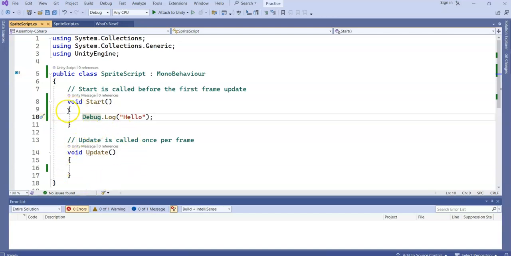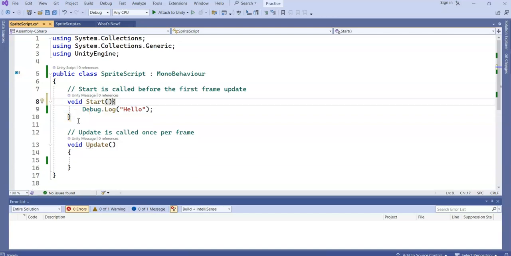Remember how I said that you need a beginning curly brace and an end curly brace, and then whatever statement you have for your method goes on the inside of it? Well, it's formatted this way so that it's easy to read. But technically, we could put this curly brace on the same line as the start function. And guess what? No errors. It'll literally run the same way.